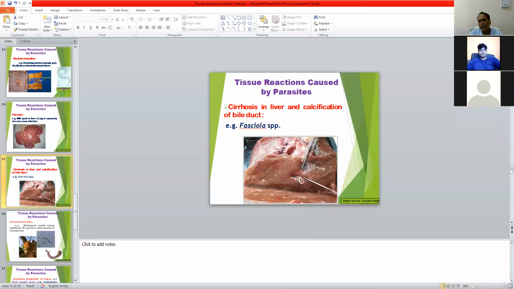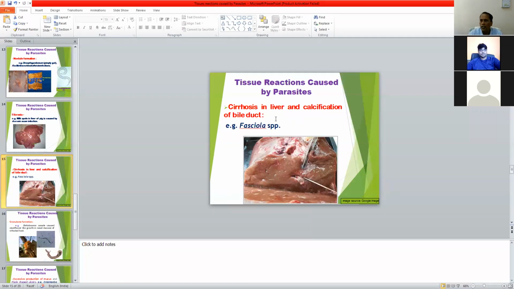Then cirrhosis of the liver also occurs, and calcification of the bile duct occurs. Cirrhosis of the liver occurs due to migration of immature liver flukes, and calcification of the bile duct occurs with adult Fasciola found in the bile duct of the infected host, resulting in deposition of calcium salt in the bile duct.